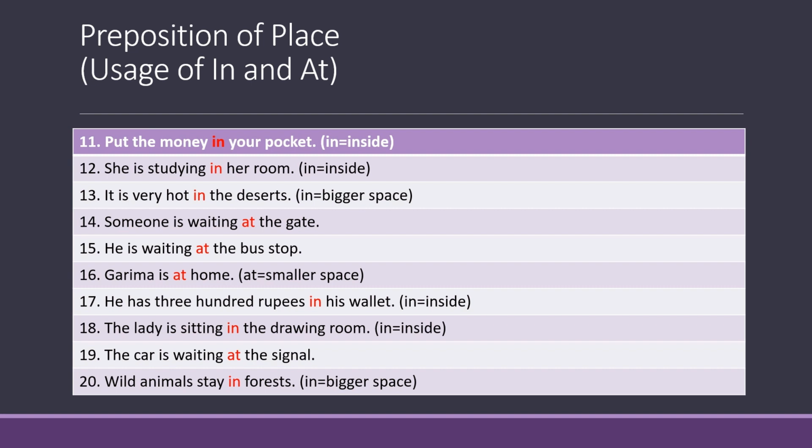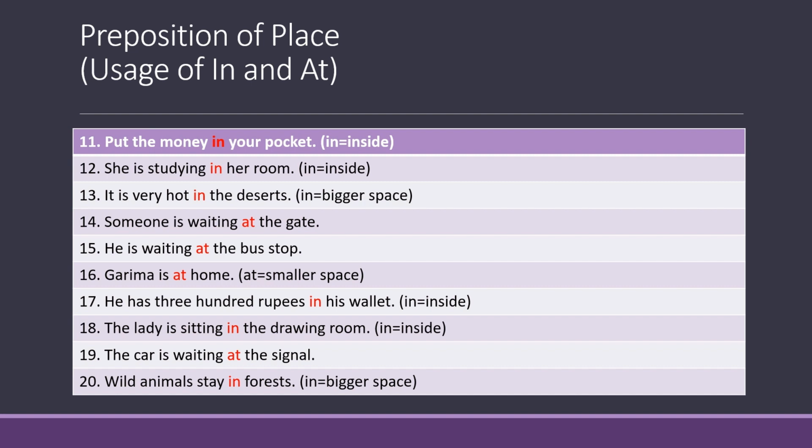Number 14. Someone is waiting at the gate. Now gate is a very specific point or a place which is also very small. Therefore, we are using the preposition at before the word gate or the gate. Number 15. He is waiting at the bus stop. Same reason as that of 14.